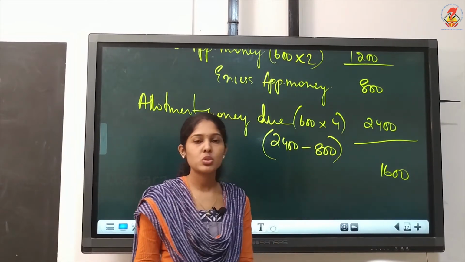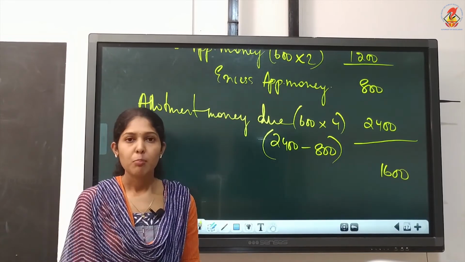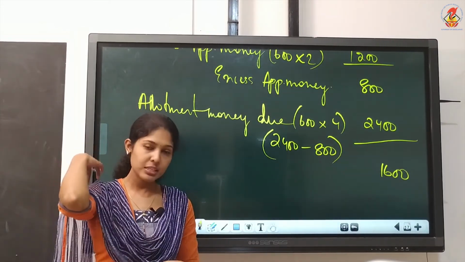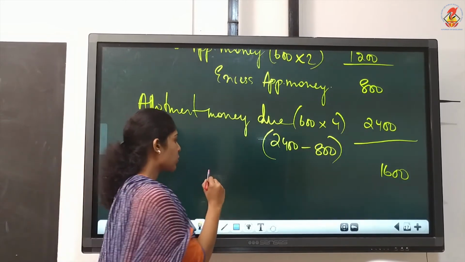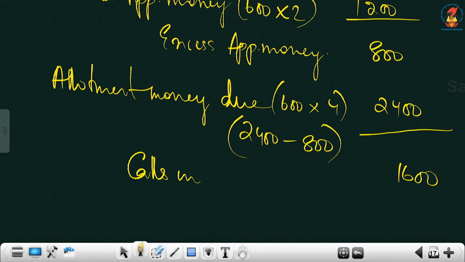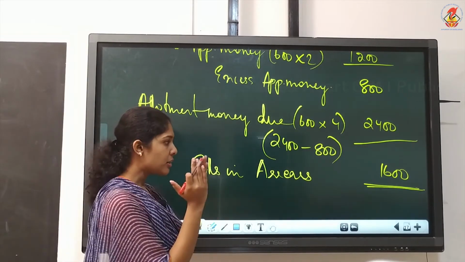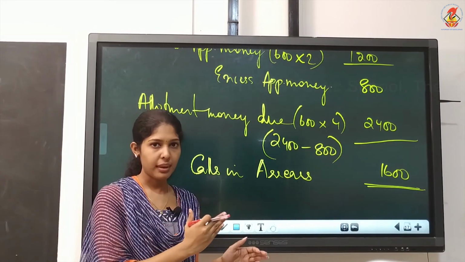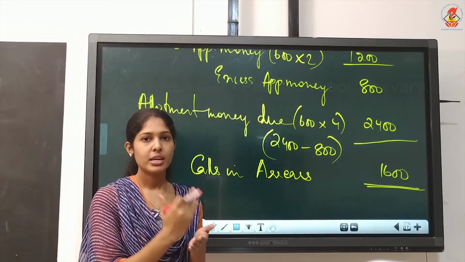Now he need to give us only 1,600. But will he give us 1,600? No, he failed to pay the allotment money that's given in the question. So this 1,600 will be the calls in arrears at the time of allotment. In order to get this figure, we did the individual calculation. The calls in arrears figure at the time of allotment.